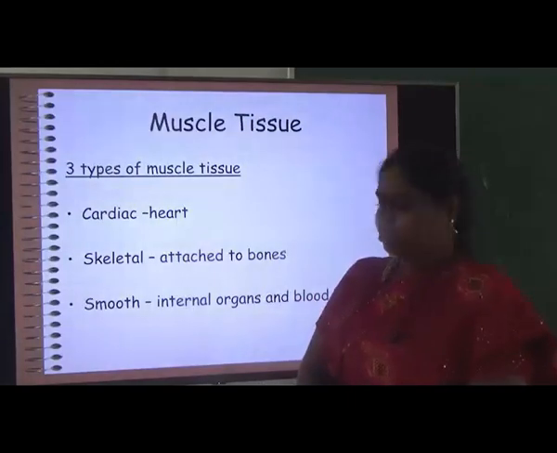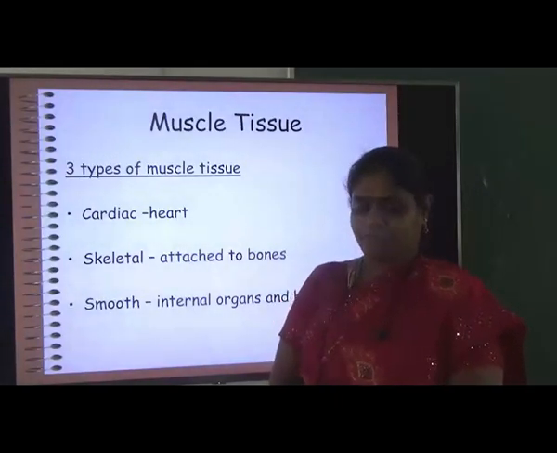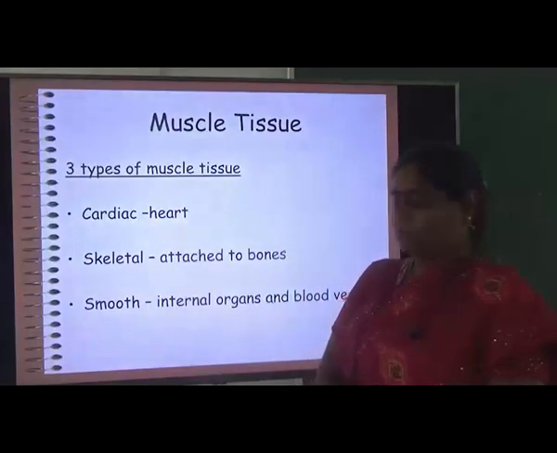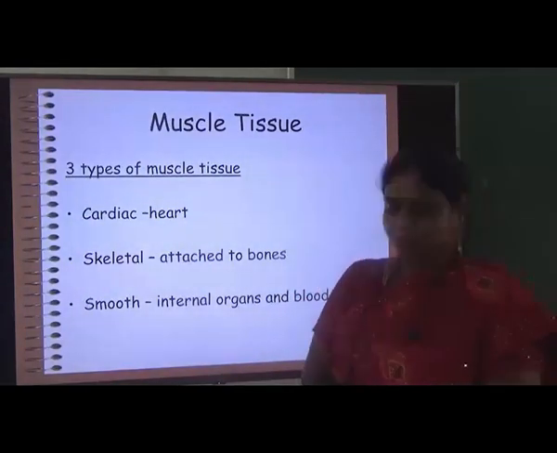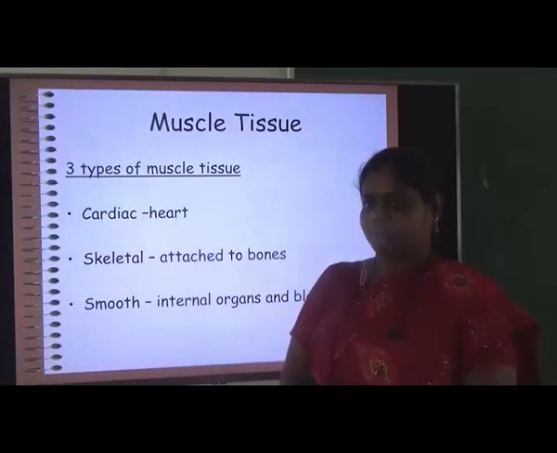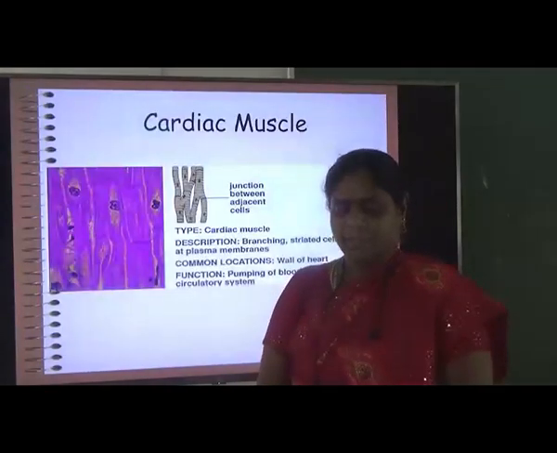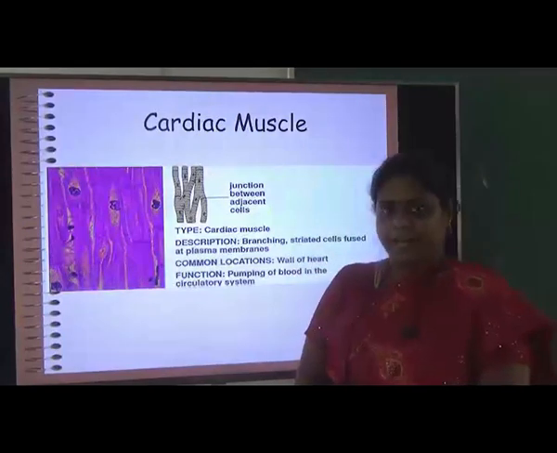If we go to the muscular tissue, there are still 3 types of muscle tissue, that is the cardiac tissue, the skeletal tissue and the smooth tissue. The cardiac tissue is attached to the heart, skeletal tissue is attached to the bones, and smooth muscle tissue is in the internal organs and the blood vessels. So, first we will see what is cardiac muscle.